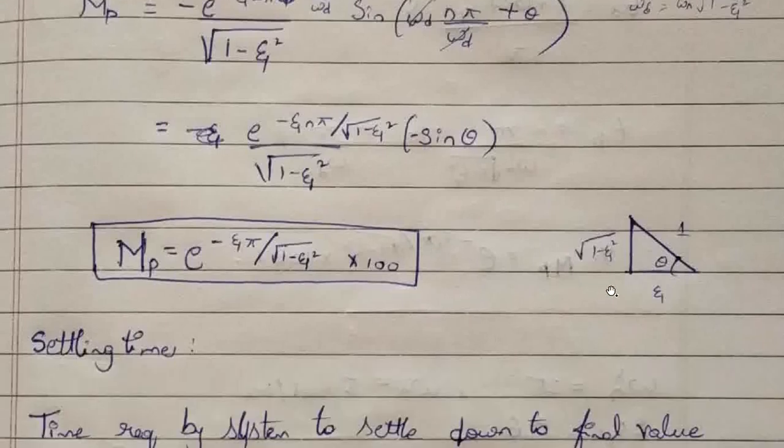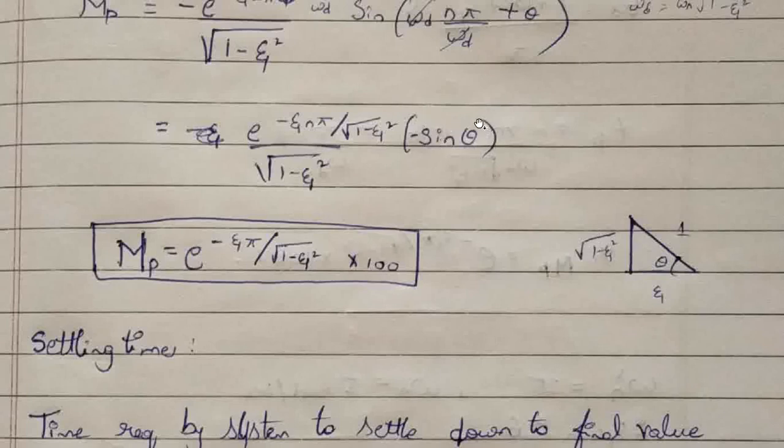Now the tan theta expression we know: tan theta is opposite side by adjacent side. So tan theta is root of 1 minus zeta square by zeta, and with this the hypotenuse will become 1. So if we take sin theta from the triangle, opposite side by hypotenuse, the opposite side we have is root of 1 minus zeta square by 1. So sin theta is replaced by root of 1 minus zeta square.